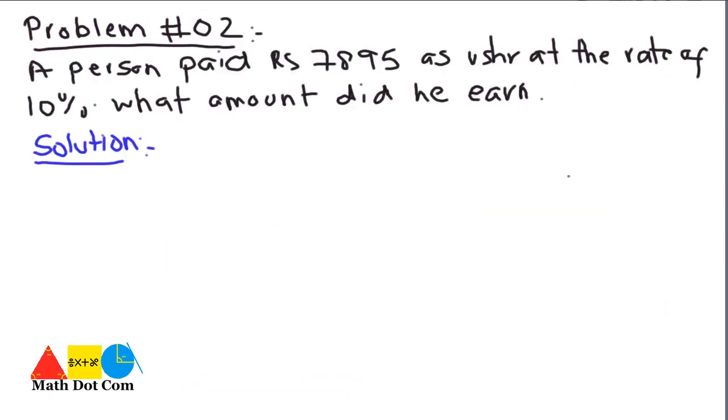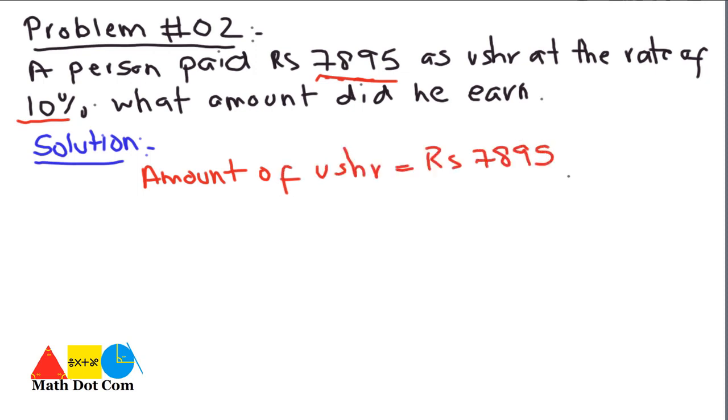Let's have one more example. This is problem number 2, where the given quantity is the amount of Usher being paid by a person, that is 7895, and the rate of the Usher is 10%. We have to calculate how much that person earned, for which he has paid the Usher of 7895. So first we will write what is given. Amount of Usher is rupees 7895. Rate of Usher is 10%. Now we can't use the formula here, 10% of the amount, as we don't have the original amount here, we just have the amount of Usher.